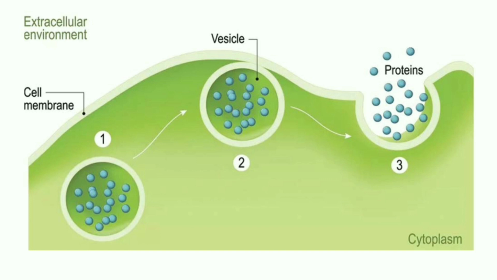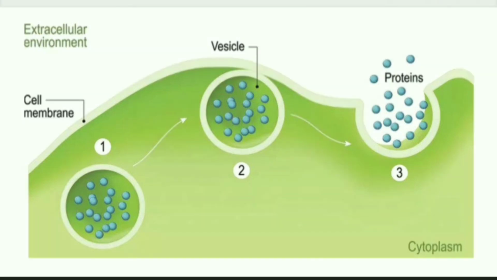In the last step, the fusion of these vesicles and the membrane occurs, and the particles or molecules present inside a vesicle are transported towards the outside, that is, the extracellular environment. So this is how the exocytosis process is carried out. Hope you have understood the basic concept of exocytosis.